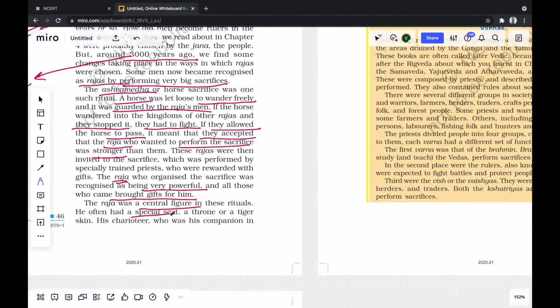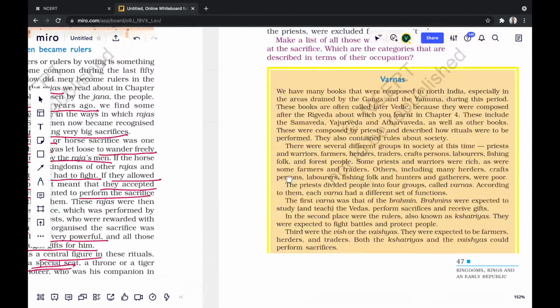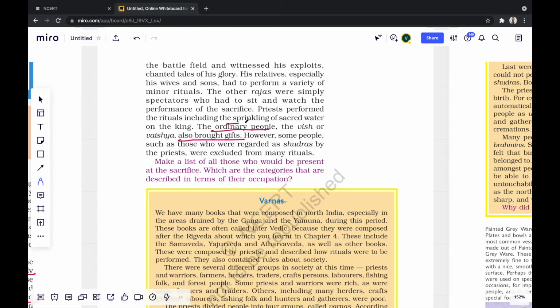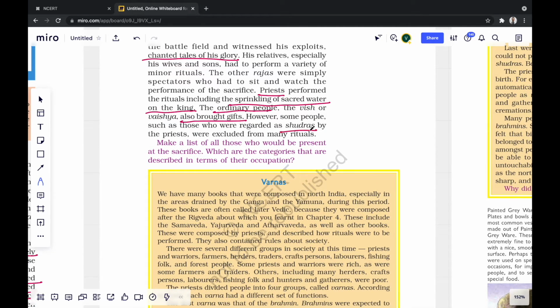Priests read Vedic mantras and sprinkled water over the head of the king so as to bless him. His glories of the battlefield were also chanted side by side during this ritual. But to your surprise, there were some people who were not allowed to take part in these kinds of rituals. They were the Shudras. Let's see who they were.